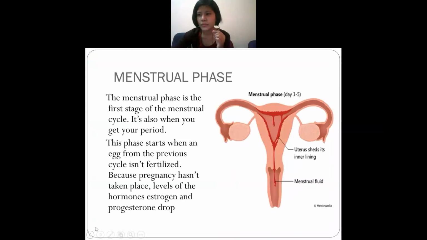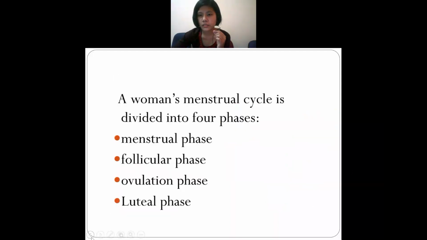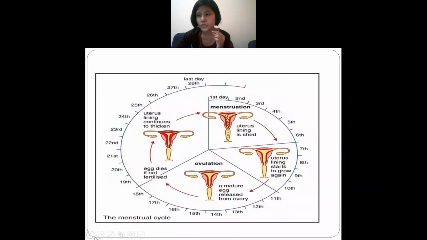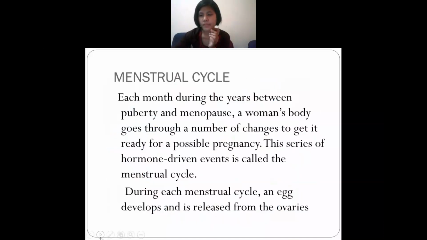Okay, so let us revise the menstrual cycle again, like how it begins. So this is the menstrual cycle. This is just a diagram of the menstrual cycle. It lasts for approximately 28 days. Understand? This is just the overview diagram. We will discuss it more elaborately.